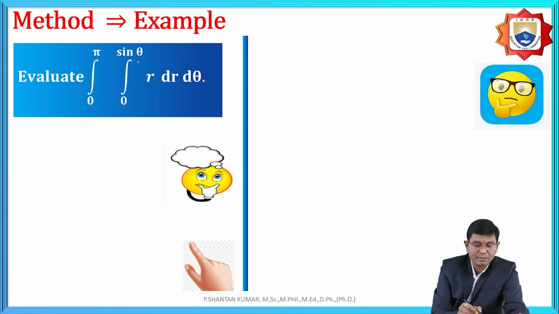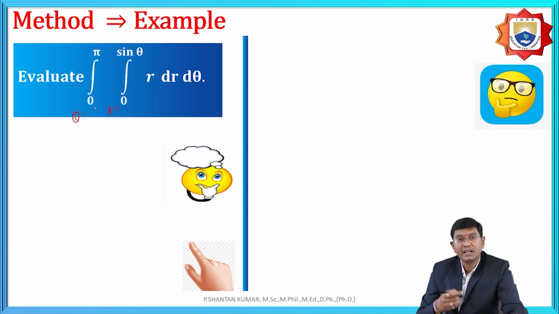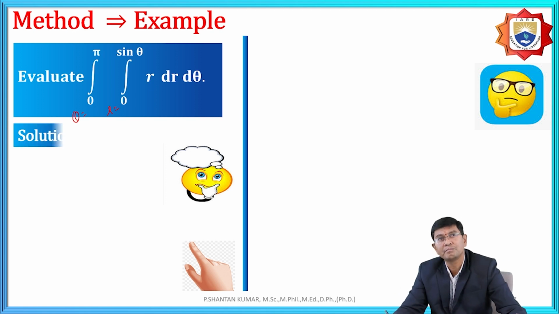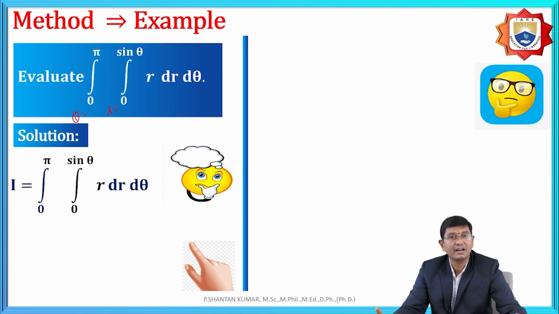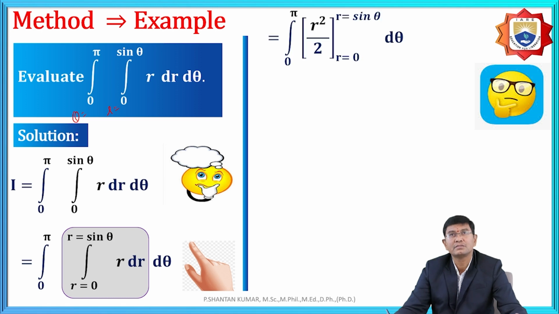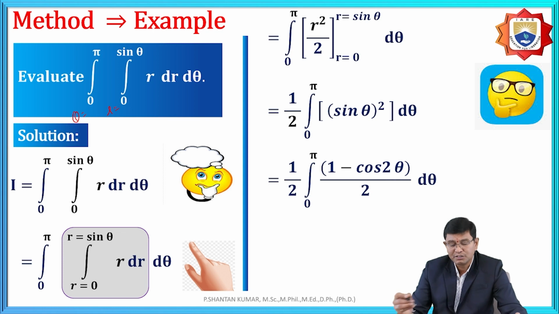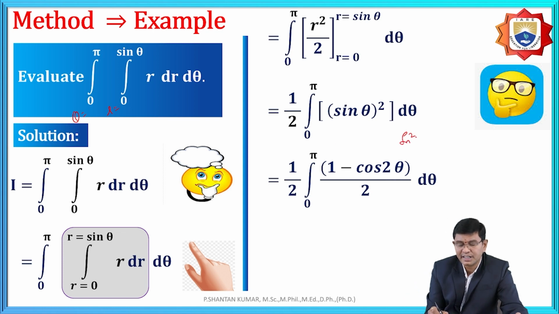And here also the limits are in r and theta, that is r is equal to and theta is equal to. Here also it is in the correct form. Generally it is indirectly treated as the variables x comma y, but it is also r comma theta, and these are called polar coordinates. r square by 2, and here sin square theta. As you know, sin square theta is nothing but 1 minus cos 2 theta by 2, and based upon the formula we need to replace it.